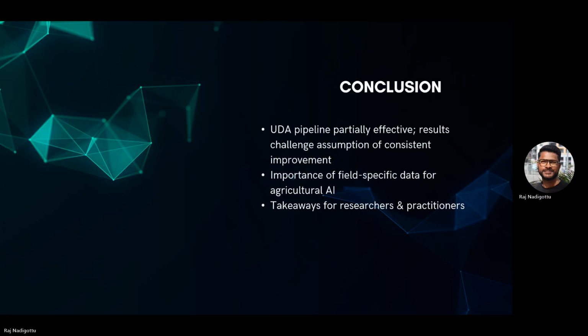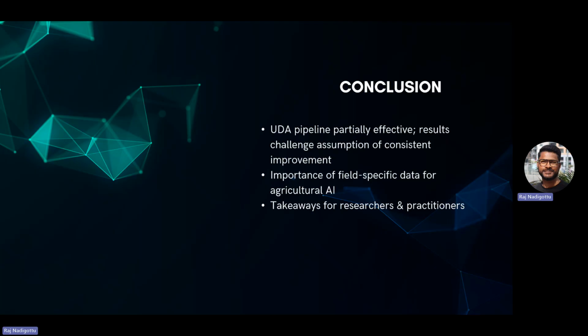In conclusion, for the UDA pipeline, though the overall accuracy has fallen down after implementing these techniques, there is a class level accuracy which has seen a little bit of improvement after implementing the UDA techniques. So there is still hope in this.